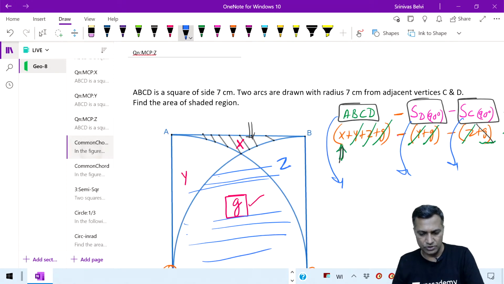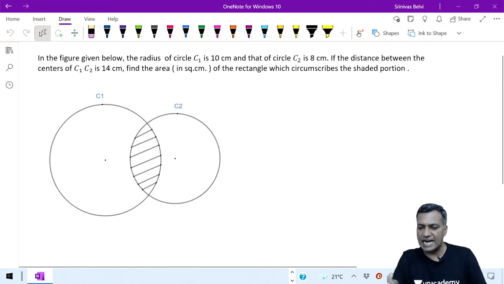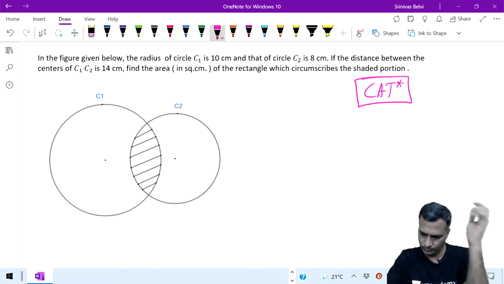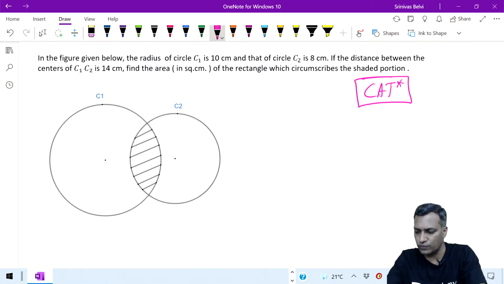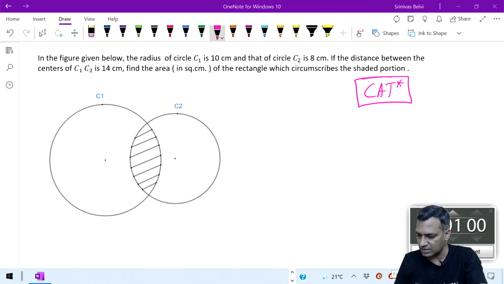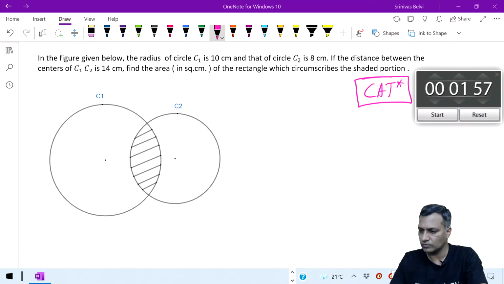All right, so here comes the next one. This is the CAT question, word to word as it is, just that I removed the answer options. Otherwise, it's a CAT question word to word as it is. Try and interpret this particular question. In one of the classes, I was talking a little bit about the chord. I guess it should make some sense.